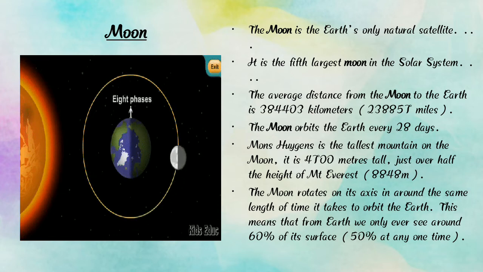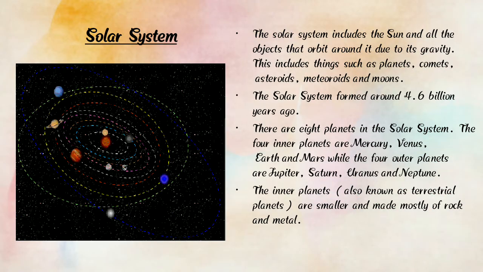So here we can find that the moon is white in color and goes round the Earth, and it takes 28 days. Okay children, you all understand? Very good. Now we are going to learn the next slide and it is the solar system.